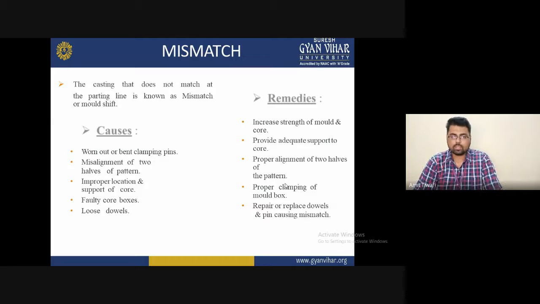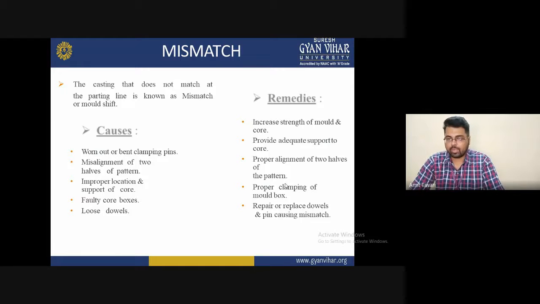So these are some reasons for the mismatch problem, and how we can improve if we find this type of problem. For the next operation, we will keep in mind some remedies for improvement to remove the casting defects. The remedies are as follows: increasing the strength of the mold and core to prevent this.